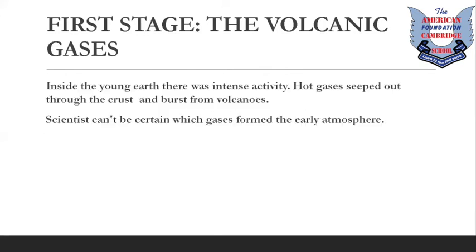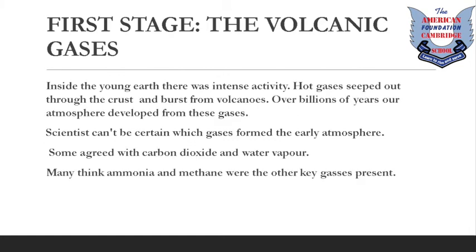Scientists cannot be specifically sure about which gases formed the early atmosphere. Some scientists agreed that it was mainly carbon dioxide and water vapors. Many scientists thought that ammonia and methane were the other key gases, okay? And some scientists also thought that hydrogen, nitrogen, and carbon were the key gases. But all scientists agreed that there was little or no oxygen.